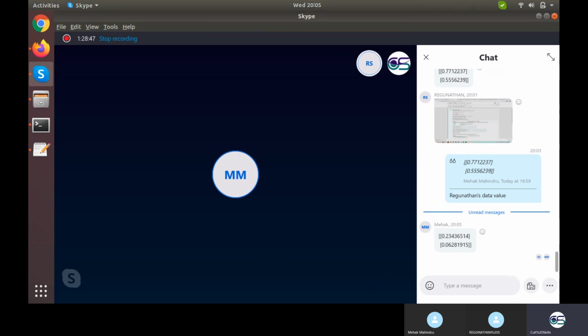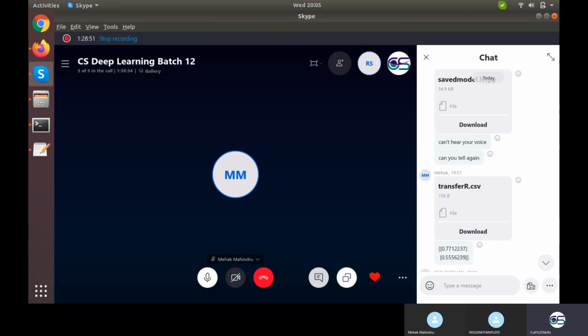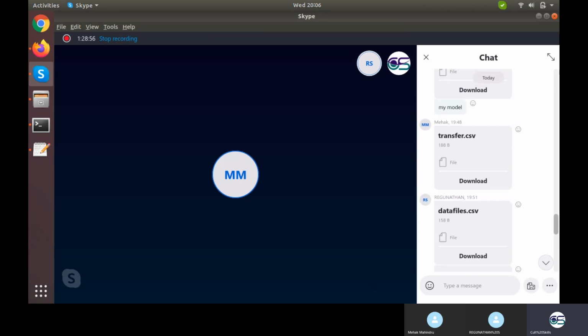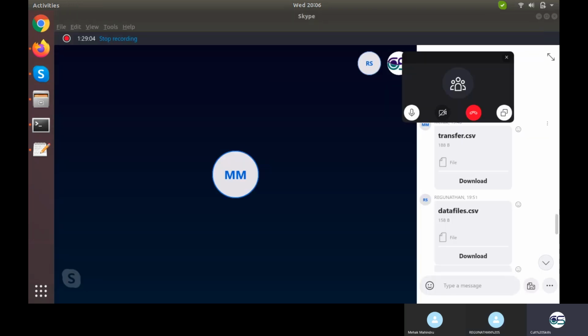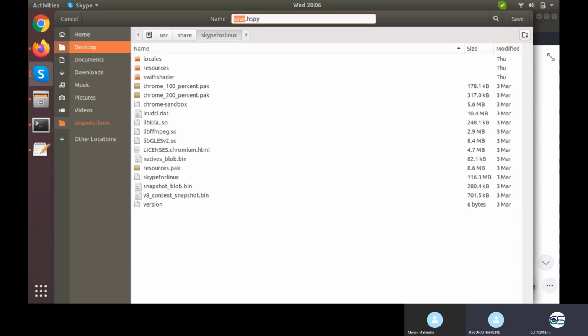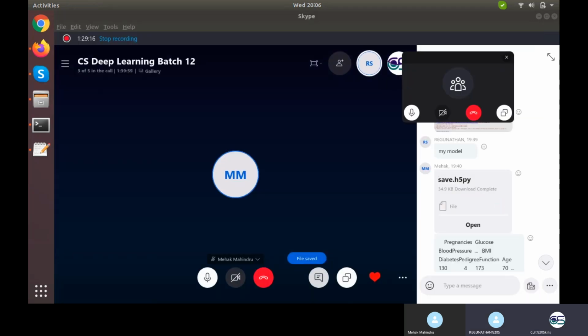My screen, I guess, is already shared. And what I'll be doing is, instead of you, I'll be working right here. So I'll be downloading the file sent by Mehak and the model sent by Mehak. This one, I'll just save it on desktop, transfer.csv. And where is your model? This one.